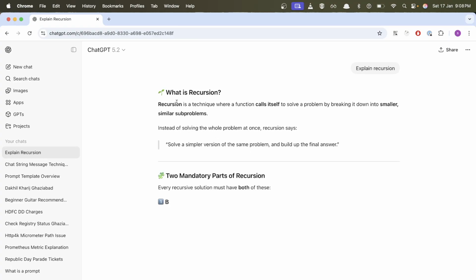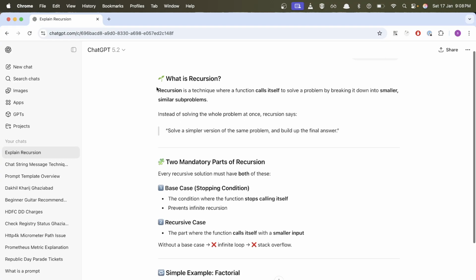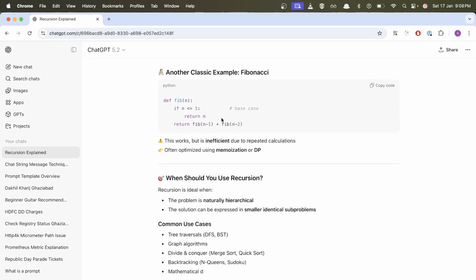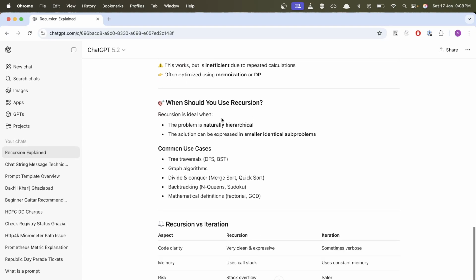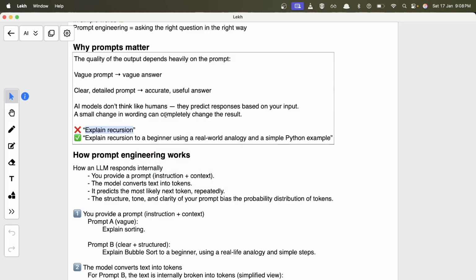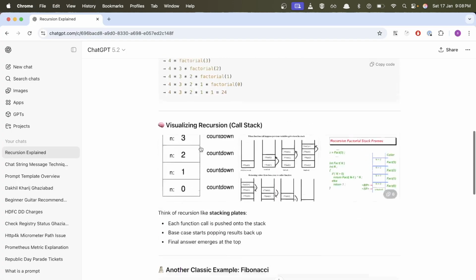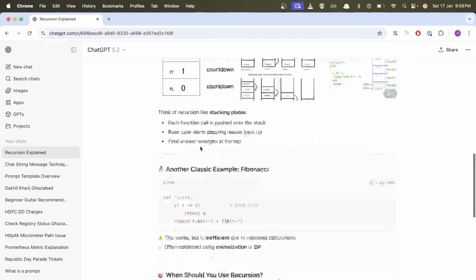So it's given the response. It's giving me the definition of recursion, then two mandatory parts of the recursion. It's also giving me an example and everything, right? This is because it has been trained on lots of data. Every day people are asking lots of questions, and these are very common questions, so it already knows what people usually like to hear, and that's why it's giving you all of this.